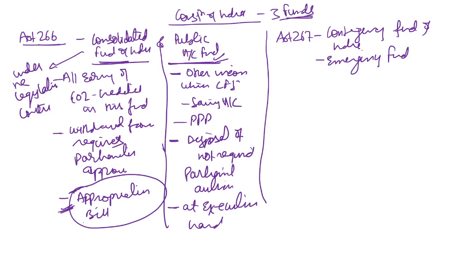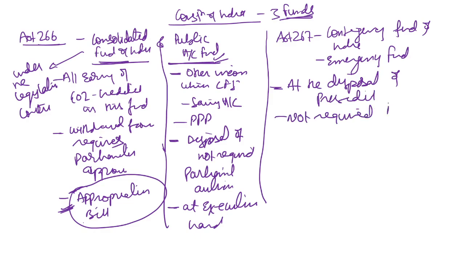Now, when we talk about the Contingency Fund of India, that is an emergency fund, it is at the disposal of the President. So, parliamentary approval is not required for withdrawal.